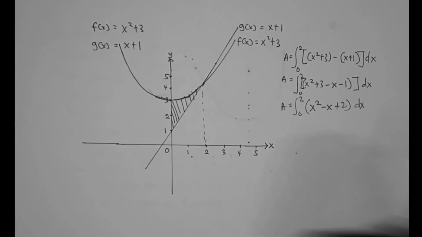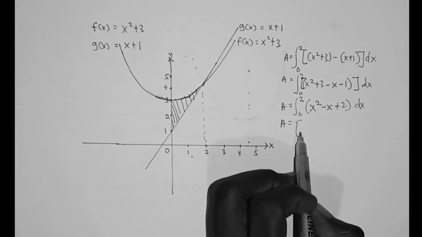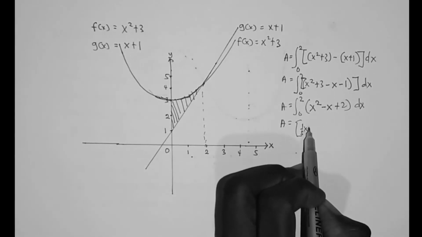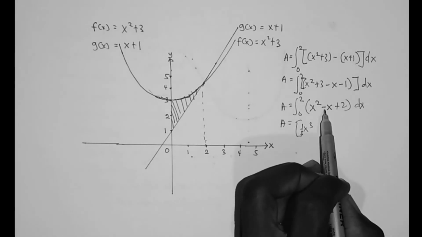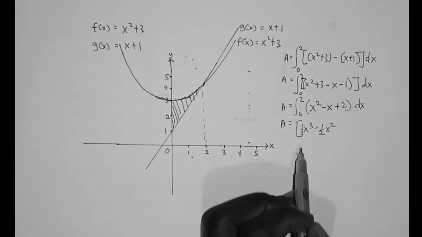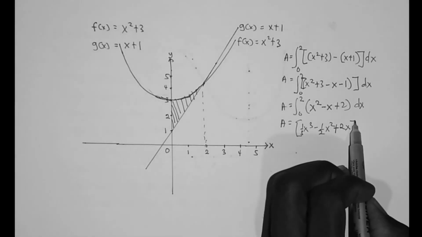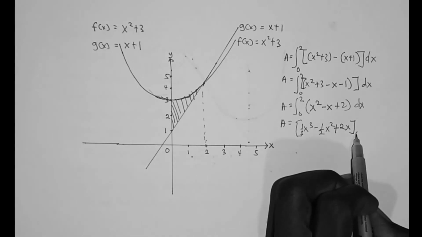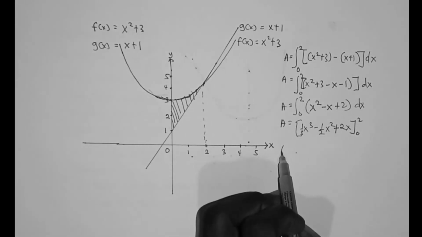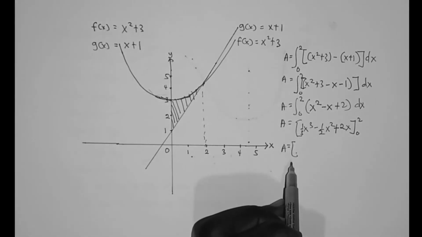So let's go ahead and do the integral. A equals, if you integrate x squared, you get 1 over 3 x cubed. If you integrate minus x, you get minus 1 over 2 x squared. Then if you integrate 2, you get plus 2x. All of this is evaluated from 0 to 2. So A is equal to, I want to put in the upper limit.